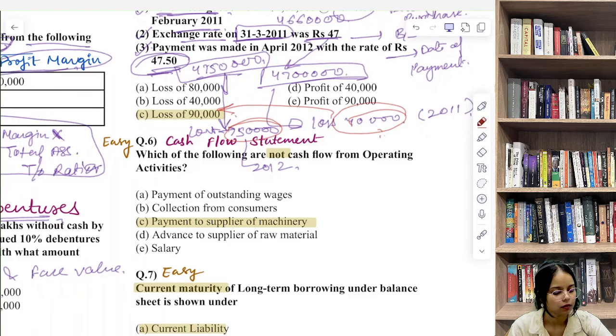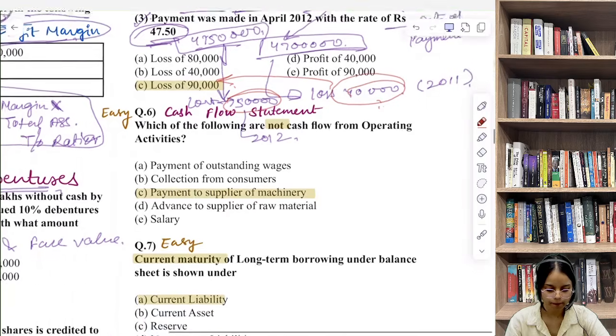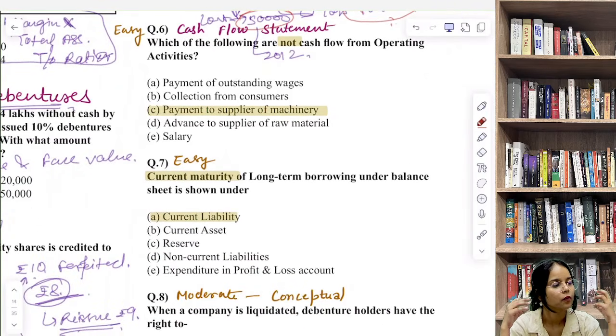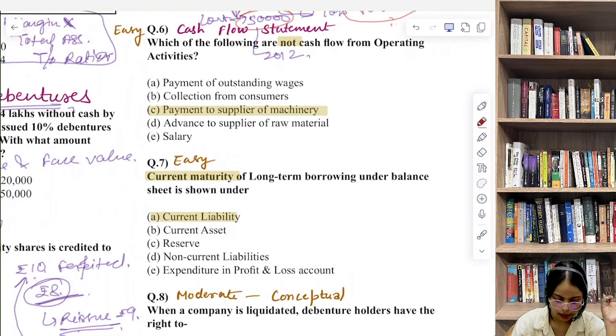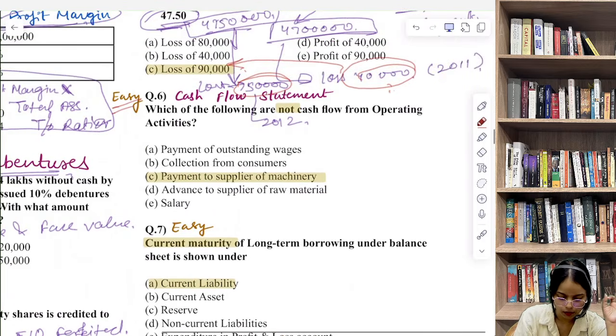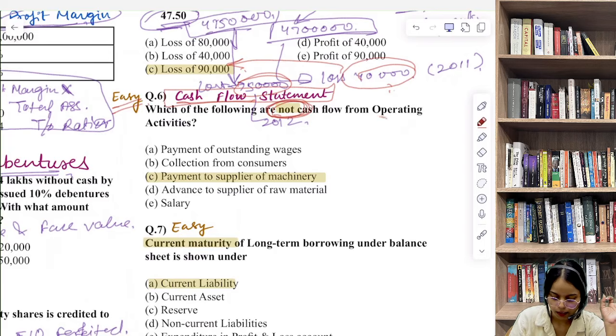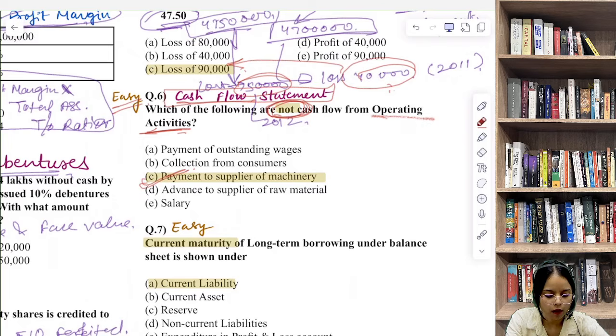Now let's discuss question number 6. Which of the following are not cash flow from operating activities? Okay, the answer is very simple. It's an easy question. The topic is cash flow statement. Note that this is a "not" question, and we are talking about operating activities. So the correct answer here is payment to supplier of machinery.